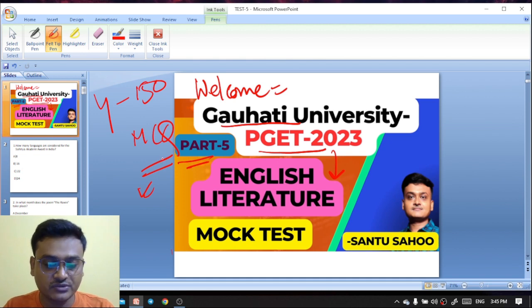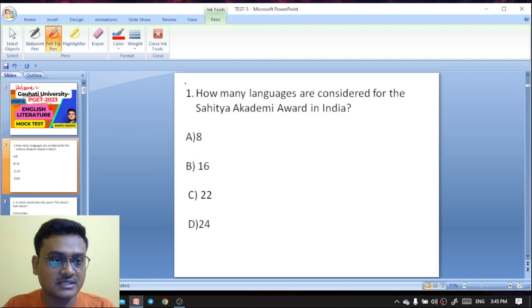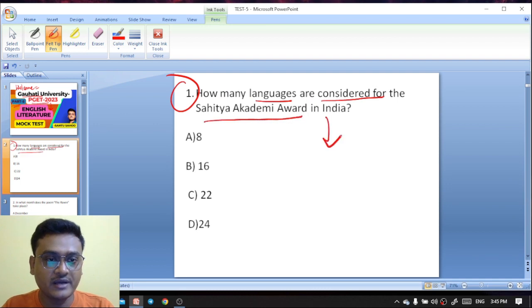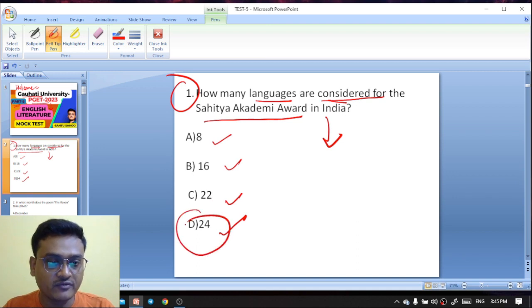So here is your first question on your screen. How many languages are considered for the Sahitya Akademi Award in India? Options: 8, 16, 22, 24. So here the right option is 24. 24 languages are considered for the Sahitya Akademi Award in India. So 24 is the right answer.